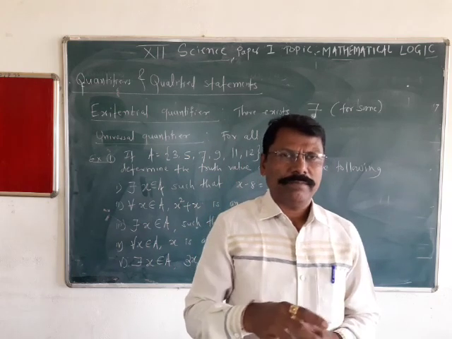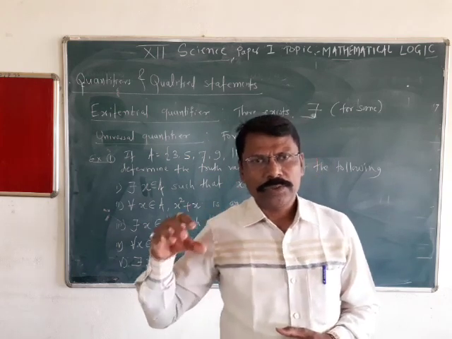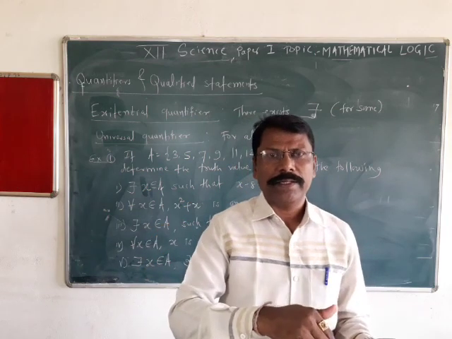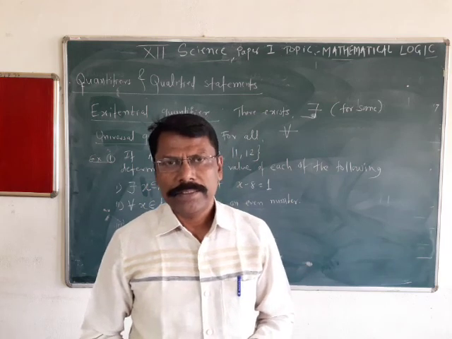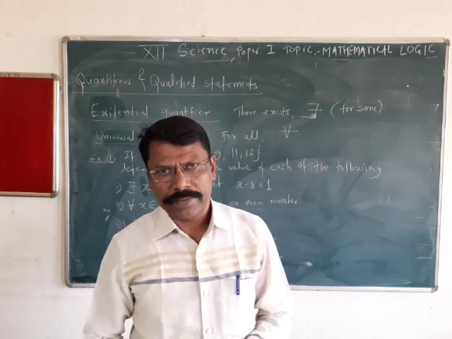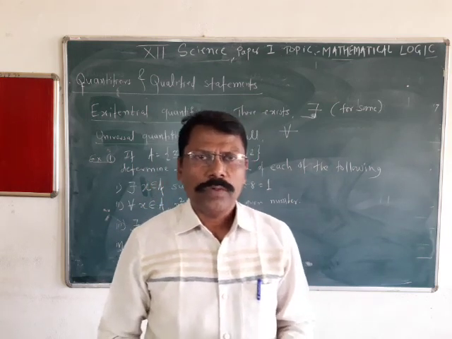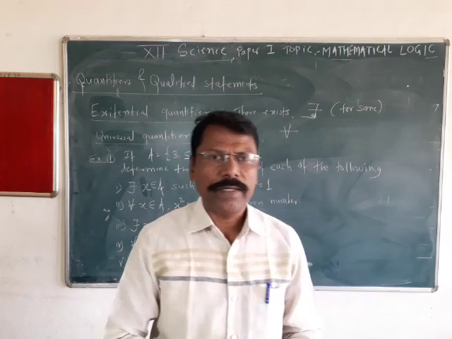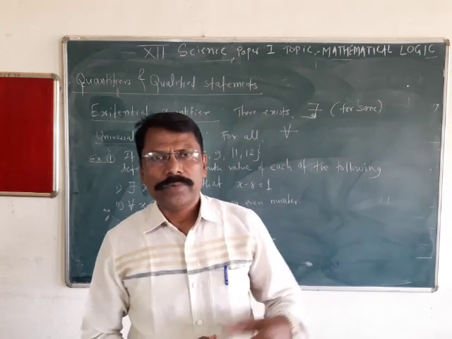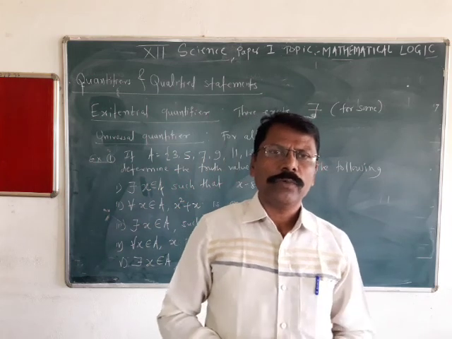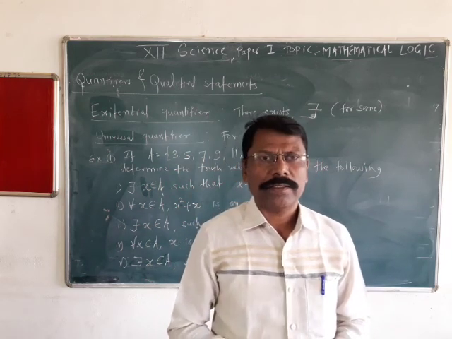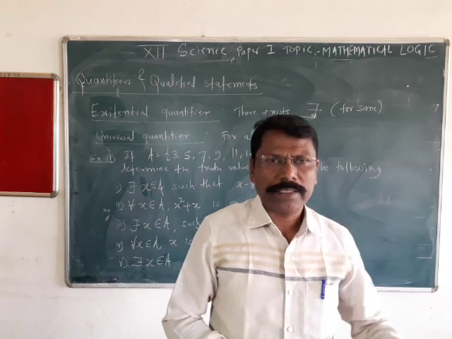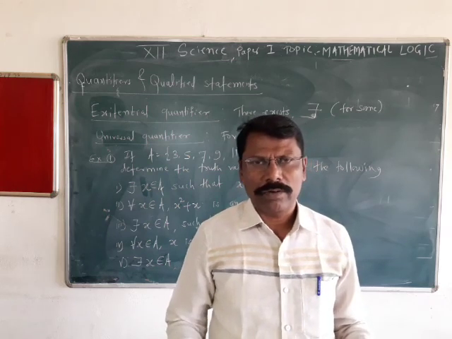That is, you convert open statements into statements that are either true or false. These are called quantified statements. In a straightforward way, open statements are converted into statements which will be true or false by putting some conditions, either "for some", "there exists" or "for all".